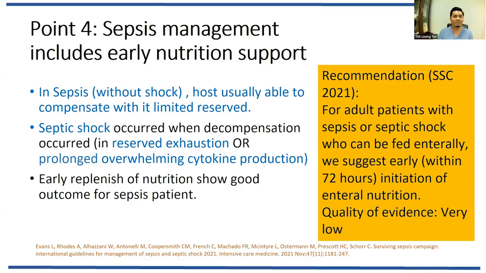In sepsis without shock, the host is able to compensate with limited reserve. But septic shock occurs because the reserve is already exhausted, and because of prolonged overwhelming cytokine production, there is a lack of substrate for the host to use to fight the disease. So this is a cellular starvation. That's why early replenishment of nutrients shows good outcomes in sepsis patients. The Surviving Sepsis Campaign 2021 recommendation for adult patients with sepsis and septic shock who can be fed enterally: we suggest initiating enteral nutrition early, within 72 hours.